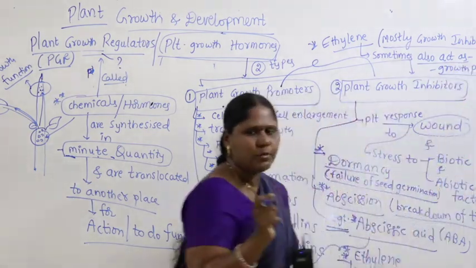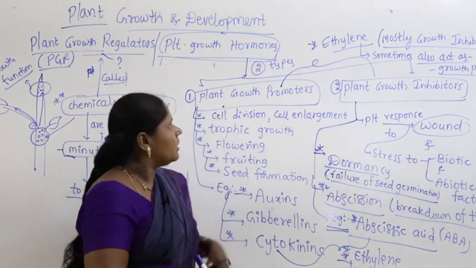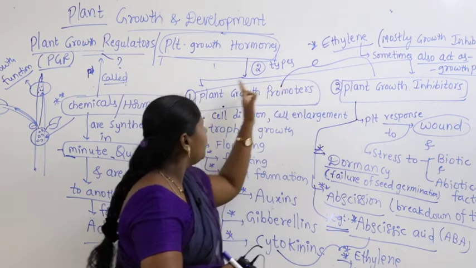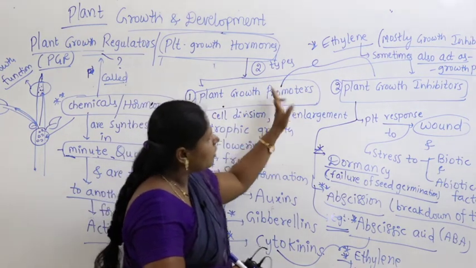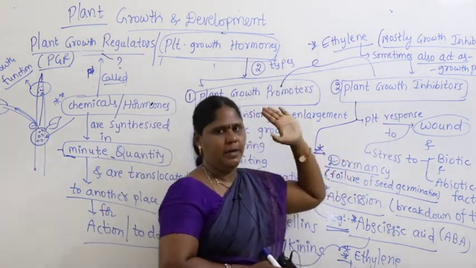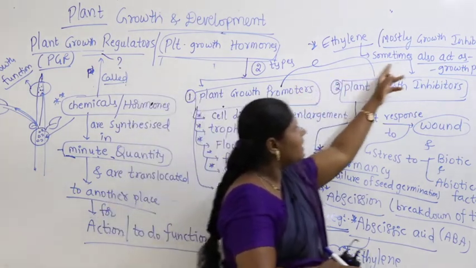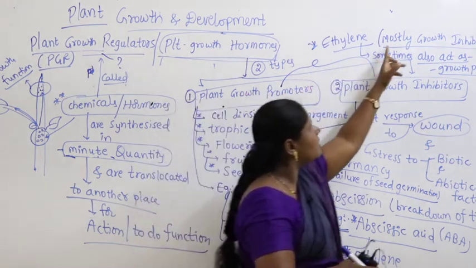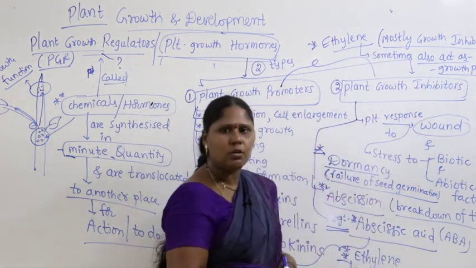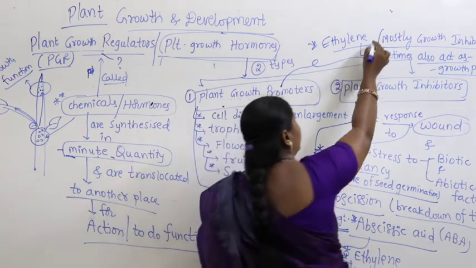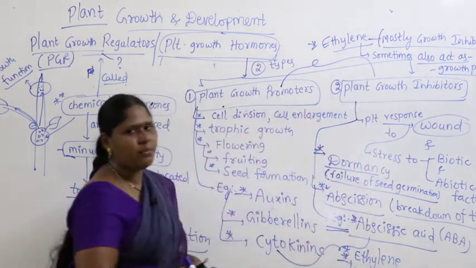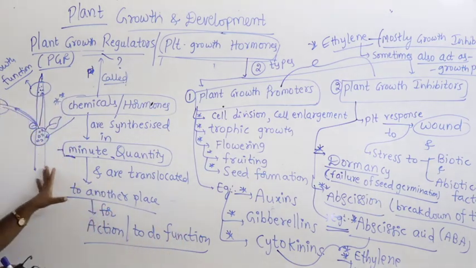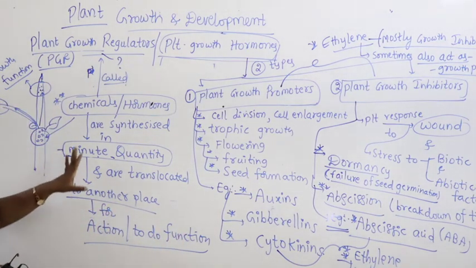So, what are the points to be noted down about ethylene? Ethylene will fall in the common bracket here. Ethylene will fall in both growth promoter and growth inhibitor. Sometimes it acts as a growth promoter in some plants, but mostly ethylene acts as a growth inhibitor. So, you can take this as an example for both promoter and inhibitor. Right, let us have a quick revision on this.